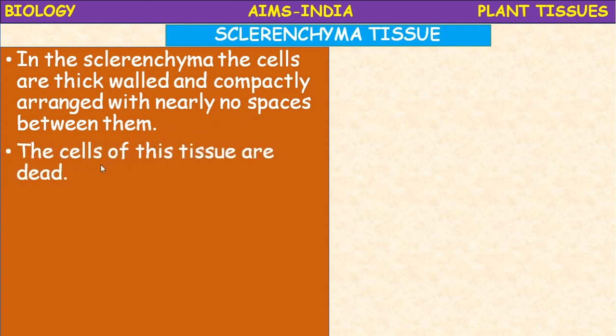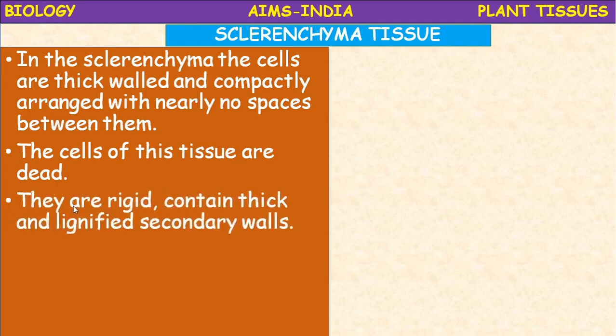The cells of this tissue are dead. No protoplasm. Dead cells. They are very rigid, and contain thick and lignified secondary walls. The walls are cellulose in the collenchyma, but here lignin is present. So lignified secondary walls are present.